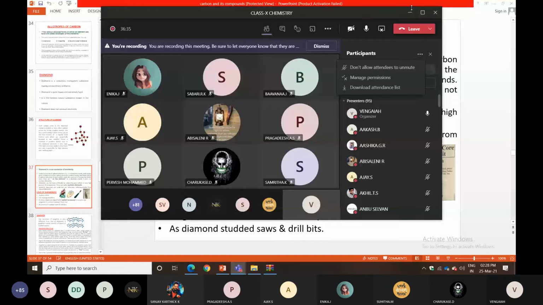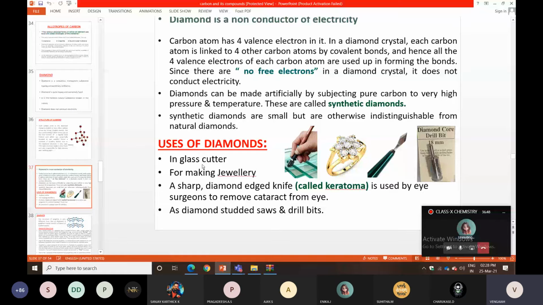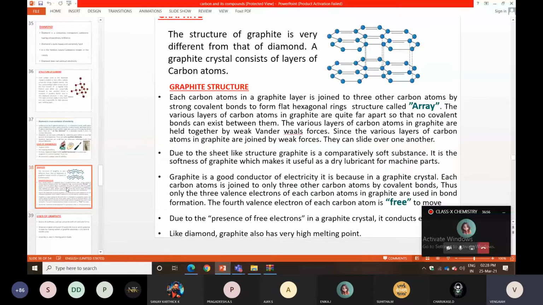Synthetic diamonds are also covered. Next, the uses of diamonds: glass cutters and making jewelry. Next, check about graphite. The graphite condition is also given, which is all we discussed. Now the uses of graphite, check it.